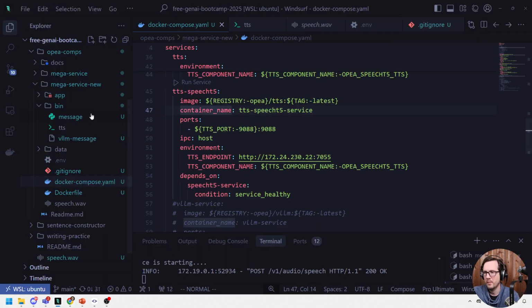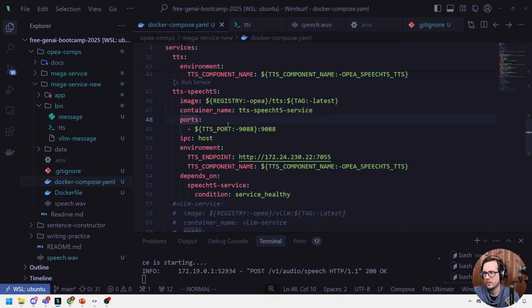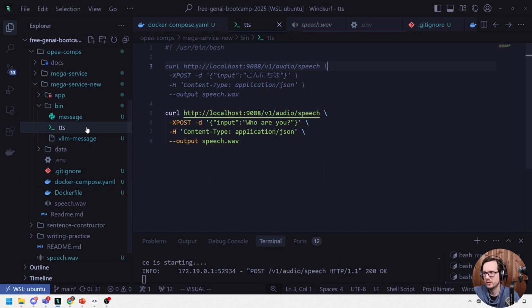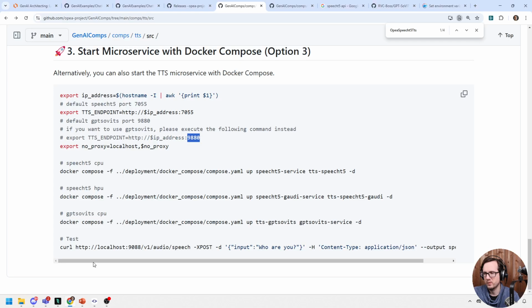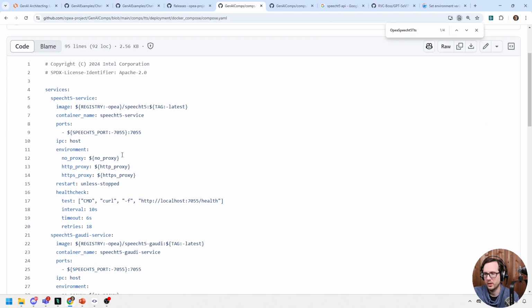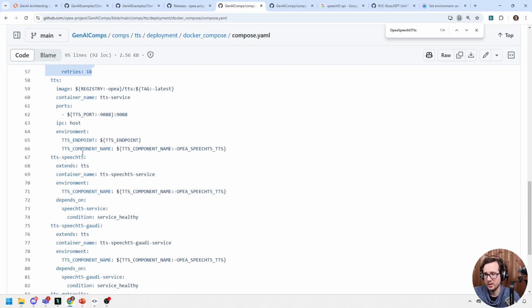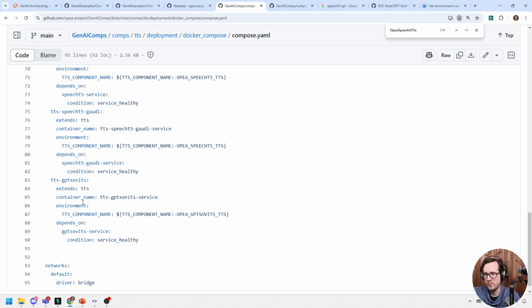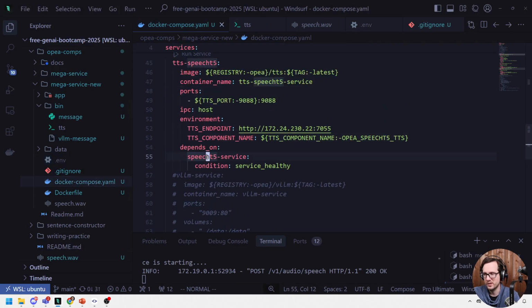So if we go back over to this one, 9880, we go to our Docker Compose. No, it's here. Oh, it was the environment variable, right? So we'll go back a step, and we'll go into deployment, and we're going to go to Docker Compose, and we'll go into here. If we want to use this one instead, we need this, of course, so that's one thing we have to do. This is not extending anything. Let's just see, but then we need this one extended. So we'll go here and we will place this in our Docker Compose file because I have a feeling this is going to be pretty darn easy.